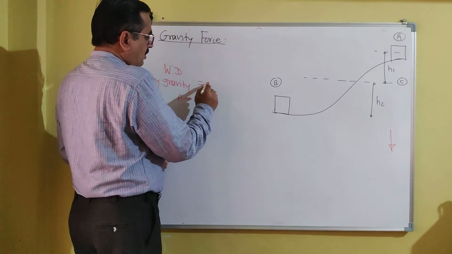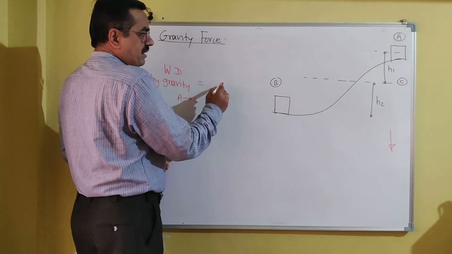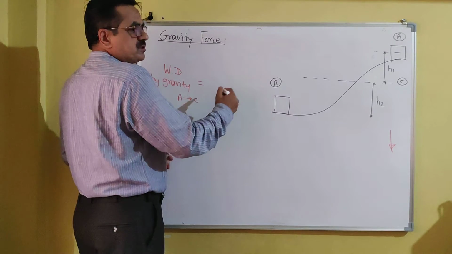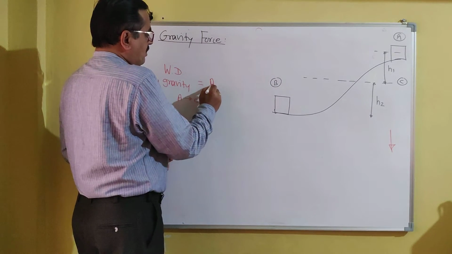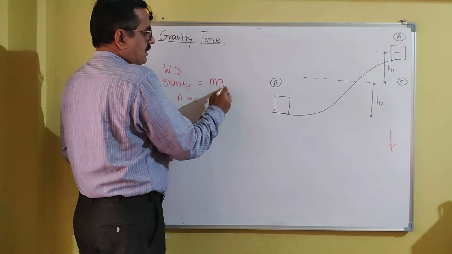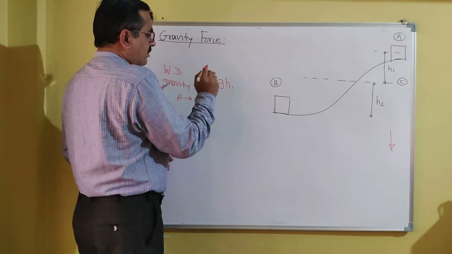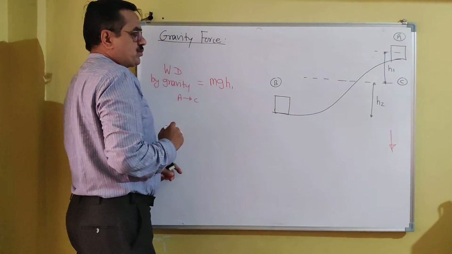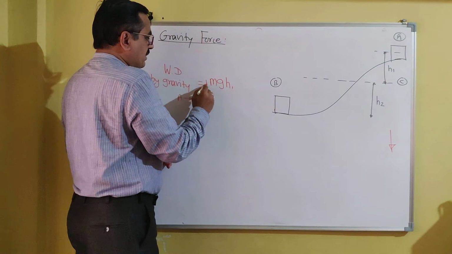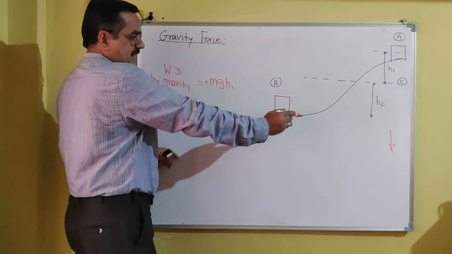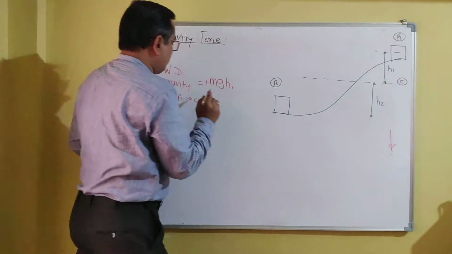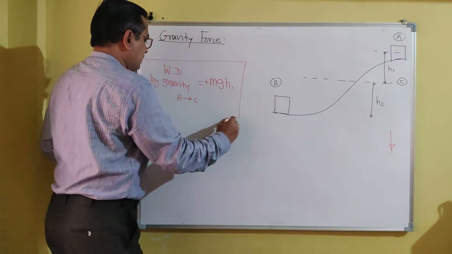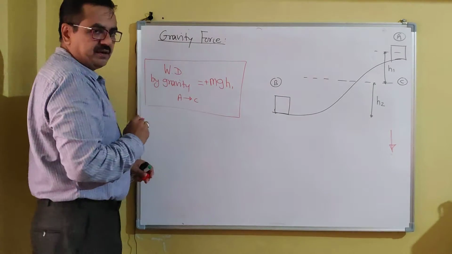So work done by gravity is equal to force into displacement. Force is nothing but weight, m into g, into the displacement of the body. Displacement from A to C is h1, and the body is moving in the downward direction, in the direction of gravity, and therefore the work done has a positive sign.